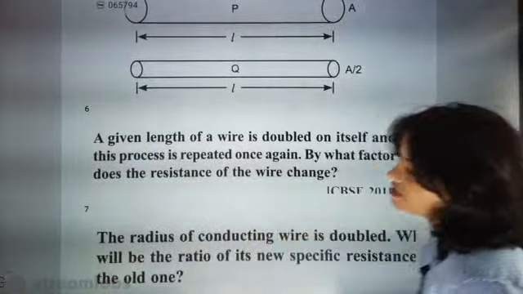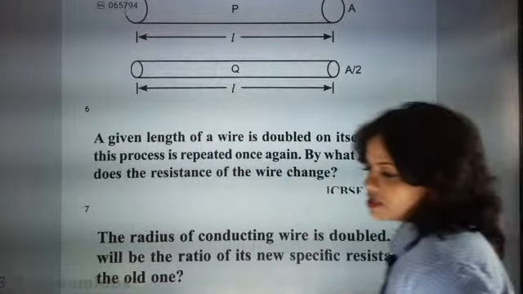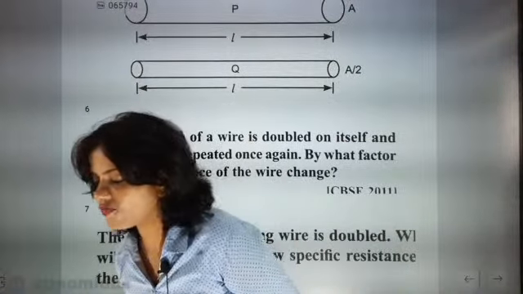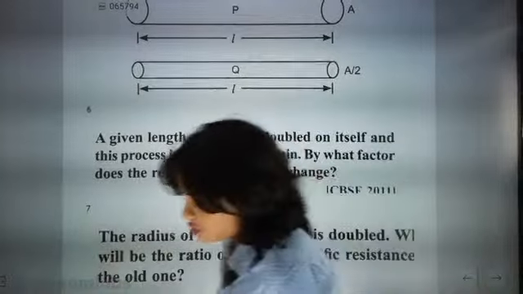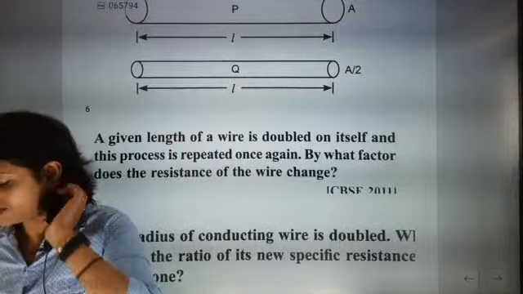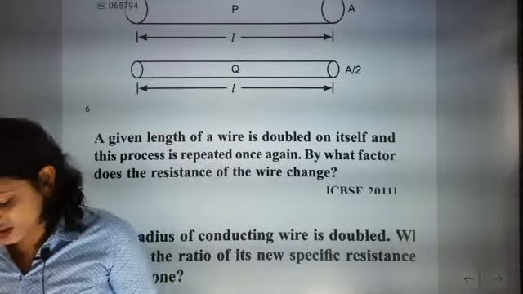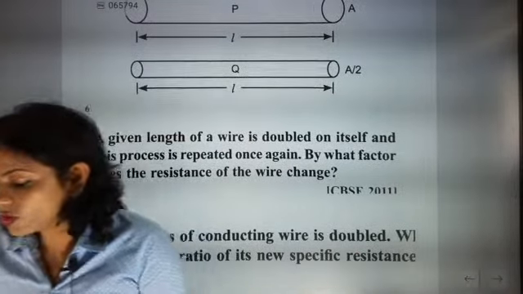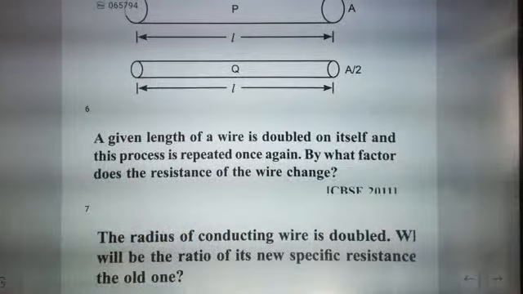Come on, quickly say the answer. By what factor does the resistance of a wire change? One by four times, Kartika. Very nice try, but one more time you have to try, because one by sixteen time is the answer. So the new resistance will be one by sixteenth of the old resistance. One shortcut method we have exactly done, so I am going to discuss this one.